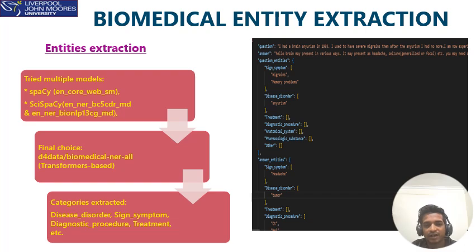But finally, we adopted d4data biomedical-ner-all, a transformer model from Hugging Face that merges multiple biomedical datasets and can extract diverse medical entities with strong accuracy. This model offered excellent performance for our domain and required minimal fine-tuning. It could correctly extract entities like MRI, even when it is phrased in different ways. And the output of this particular stage is a rich set of structured entities tagged with their types, forming the basis of the knowledge graph relationships in the next step.